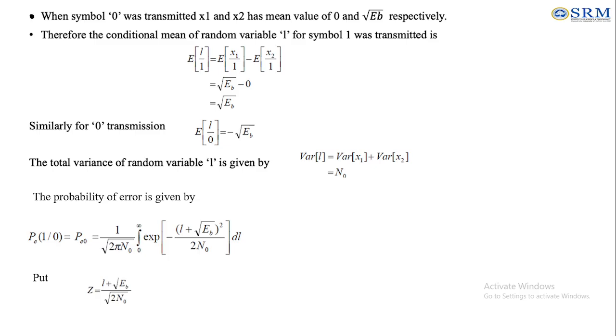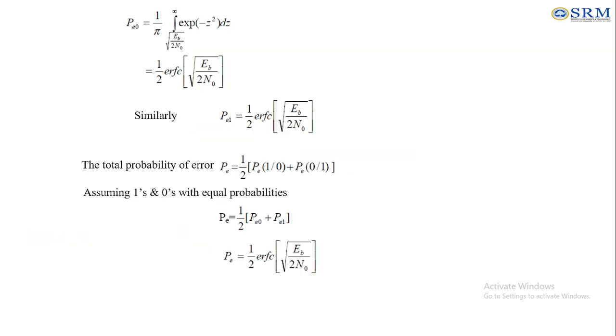Based on the 1 transmission and 0 transmission, we can find the probability of error for symbol 1 transmitted and 0 received, and the second case, symbol 0 transmitted and 1 received. Based on both probabilities, the probability of error for the FSK signal is P equal to 1 by 2 erfc of root of EB divided by 2N0.